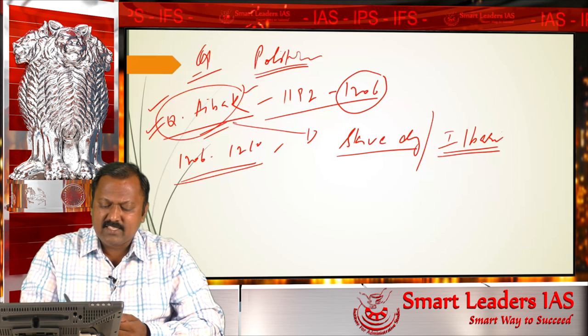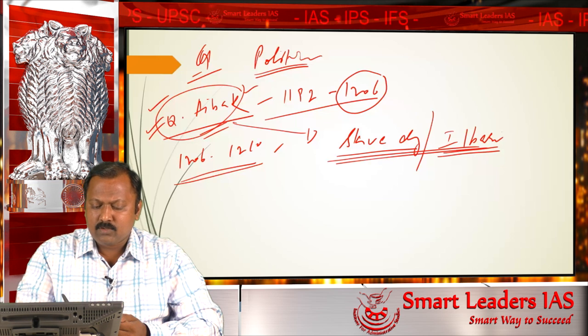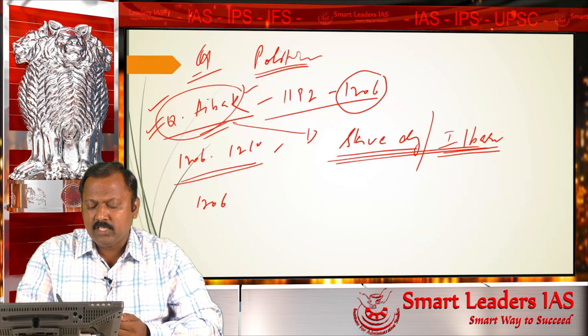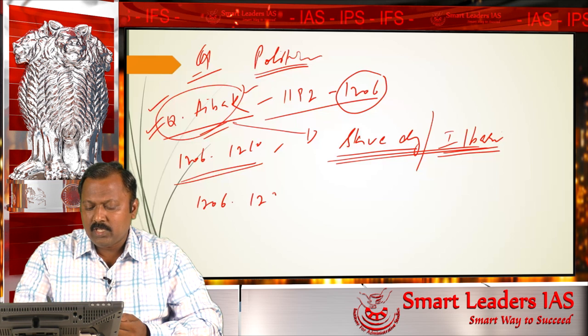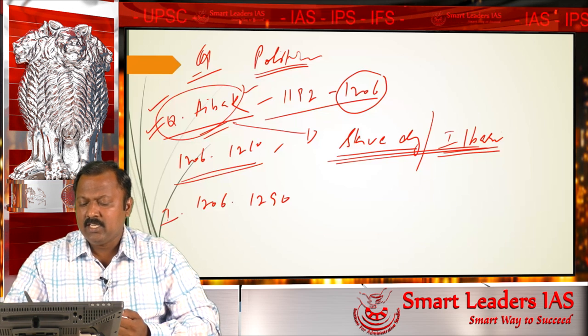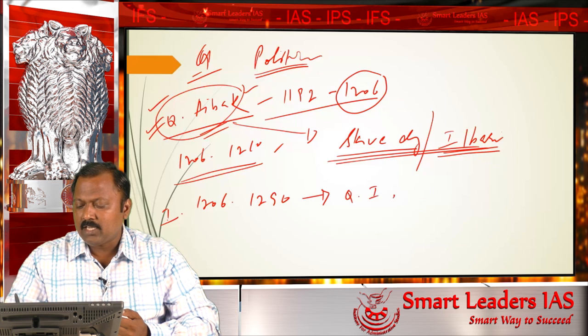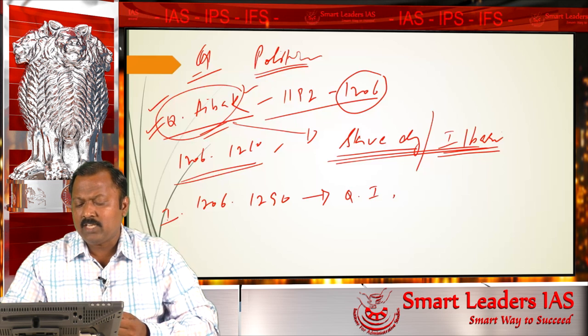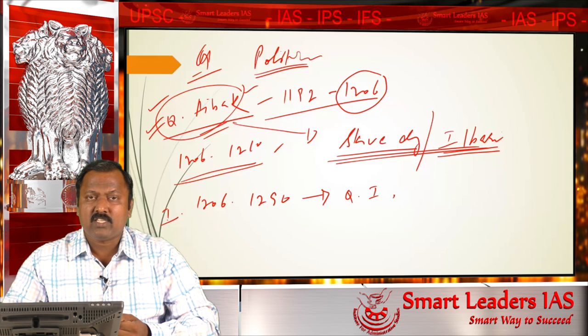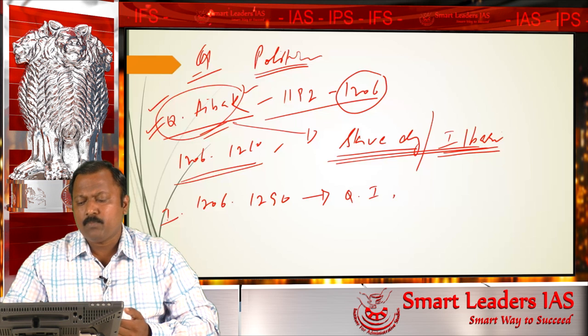So the first dynasty happens to be the slave dynasty or Ilbari dynasty, and the period of this dynasty happens to be 1206 to 1290. So the first dynasty is 1206 to 1290, and the notable rulers during this time happen to be, one is Qutbuddin Aibak, of whom I have given a brief outline. And Qutbuddin Aibak dies in the year 1210 while playing polo. He died in 1210 while playing polo.